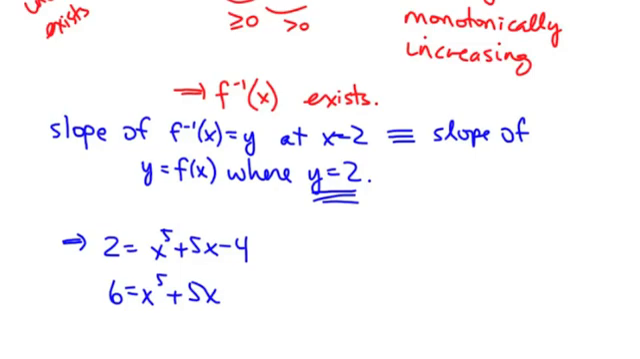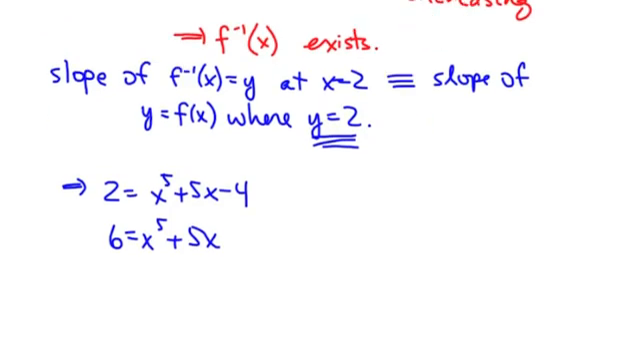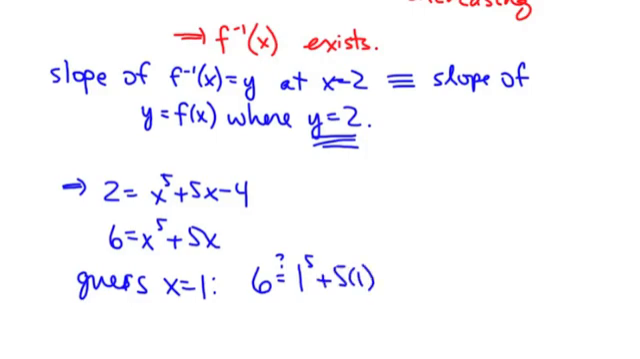However, in this case, because I know it's an invertible function, this is a really big key. Because I know it's an invertible function, if I guess the x value that gives me this y value of 2, then I'm guaranteed that that's the only x value that gives me that y value, and so I'm done. So I'm just going to look at this, 6 equals x to the 5th plus 5x, and I'm going to guess x equals 1 and check that it works. 6 equals, does it equal, 1 to the 5th plus 5 times 1?